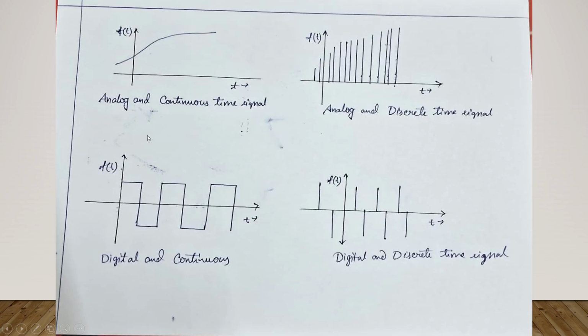Here we have the analog and continuous time signal. This is the graph. And analog and discrete time signal. This is the same thing but continuous and discrete. Digital and continuous, this is the graph. Now the example of digital continuous, and this is the example of the digital and discrete time signal.